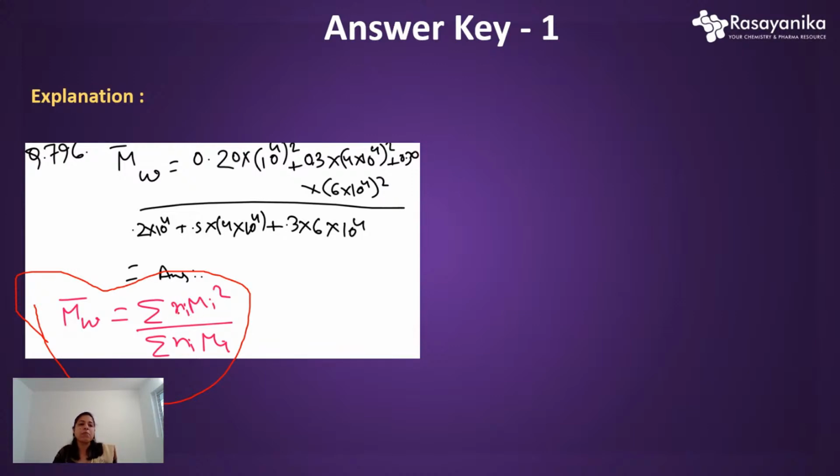Here Ni means the number of fractions, and Mi means the molecular weights. Take the square term, get the summation value for all of them, and divide it by summation of Ni Mi. So just follow this formula and put the values here. You have been given n for the first term as 0.20, into the first molecular weight.